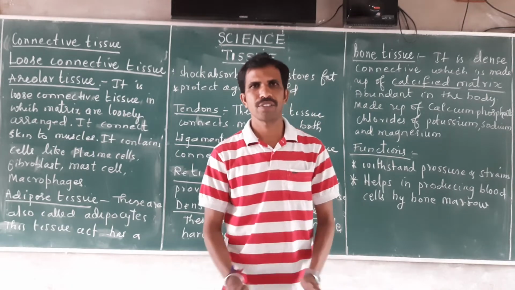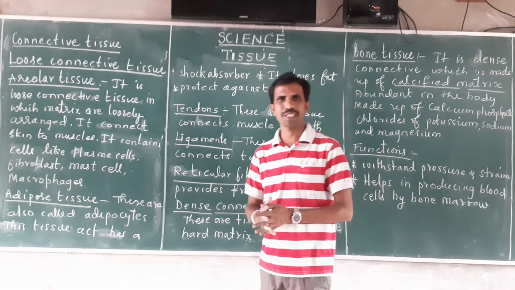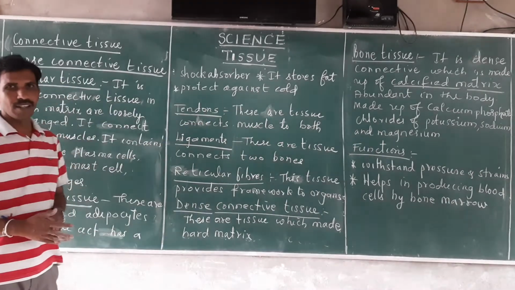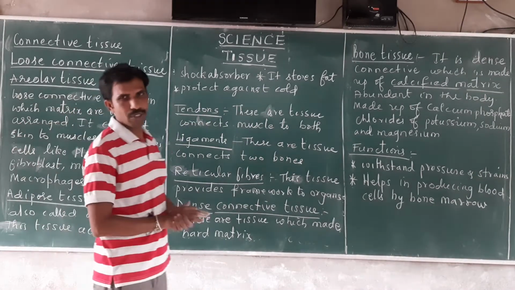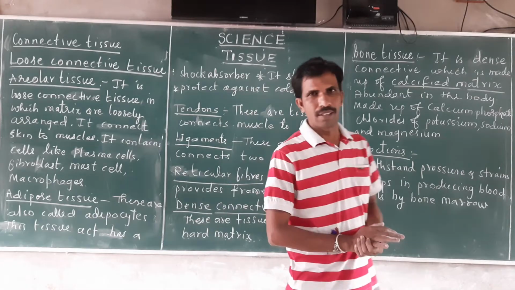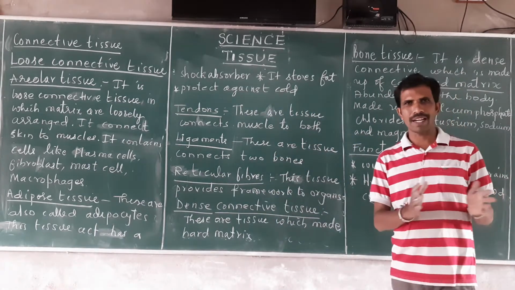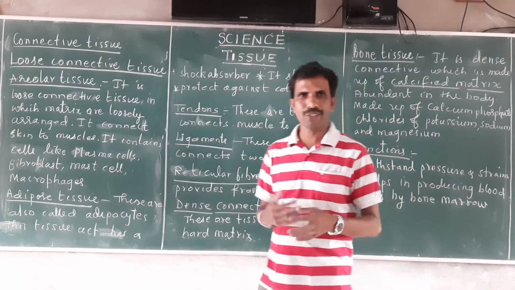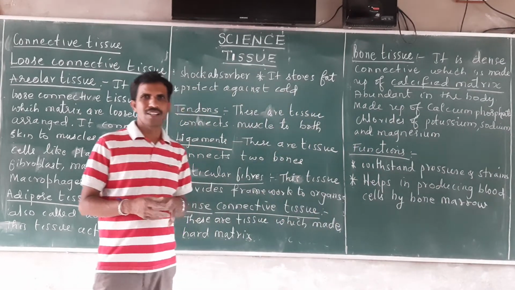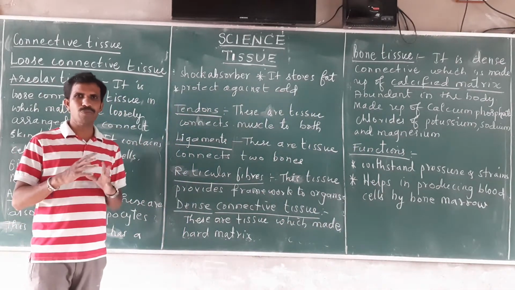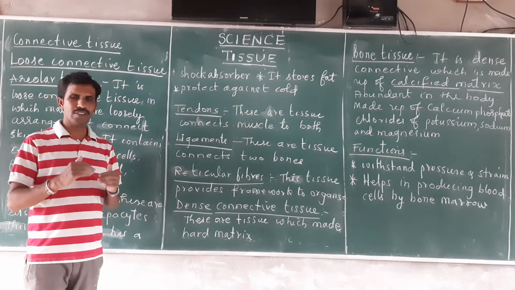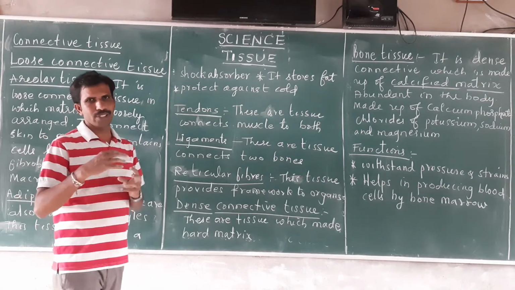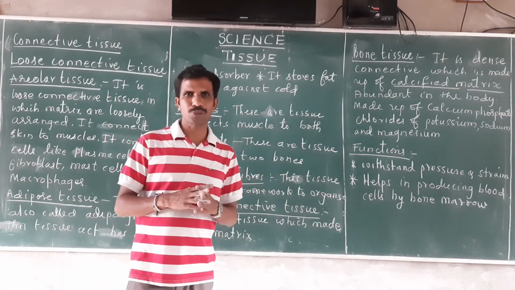Today we are going to study the next part of the tissue chapter. In the last video, we learnt about epithelial tissue and connective tissue. Epithelial tissue is a tissue which is present in the inner lining and outer lining of body organs. Any body organ's inner lining and outer lining tissue is called epithelial tissue.